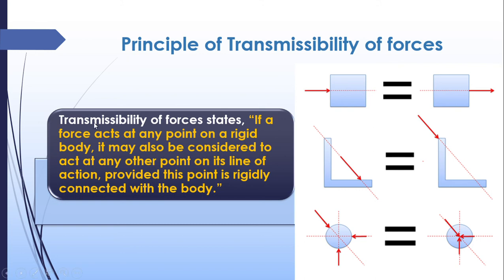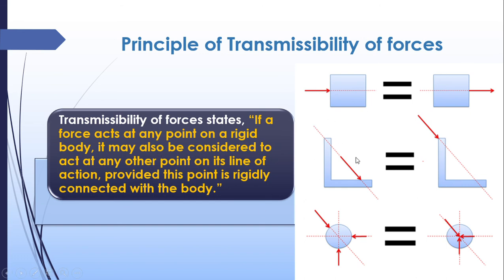It states that if a force acts at any point on a rigid body, it may also be considered to act at any other point on its line of action, provided this point is rigidly connected with the body. This is applicable only in case of rigid bodies. If a force acts at any point in the rigid body, then the same force will be acting on every part of that rigid body through the line of action, only through the line of action. So that is known as principle of transmissibility.